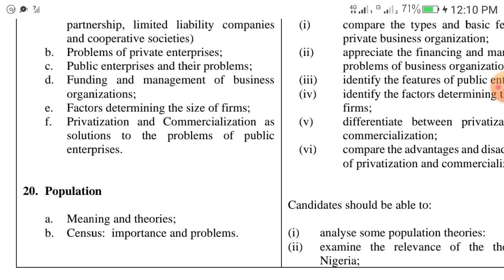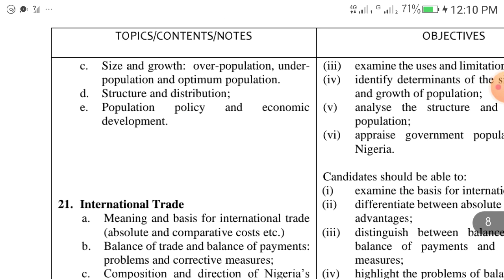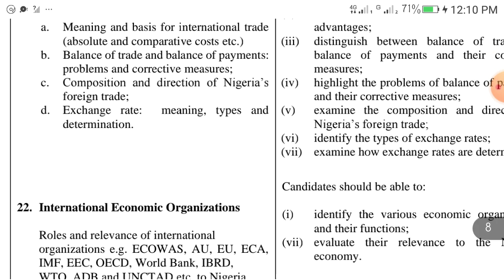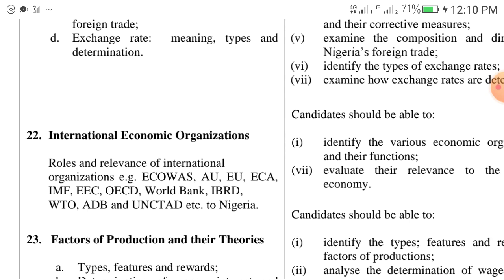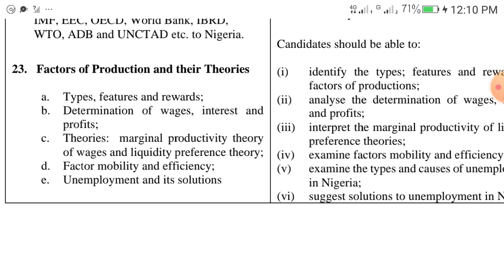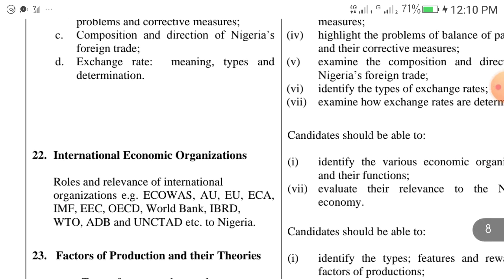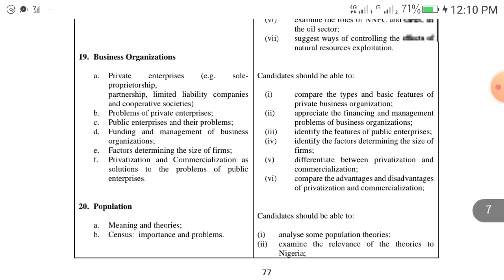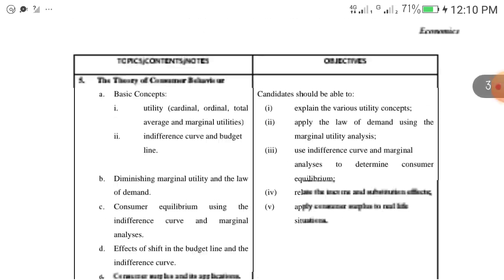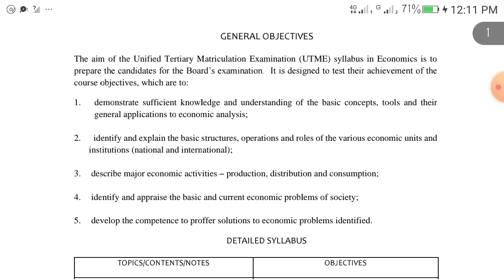Then we have business organizations as a topic. Then we have population as a topic. We have international trade as a topic to read up. We have international economic organizations like ECOWAS, AU, EU, ECA, IMF, and many of them. We have factors of production and their theories. These are the 23 topics that you have to read as you prepare for economics in JAMB this year.